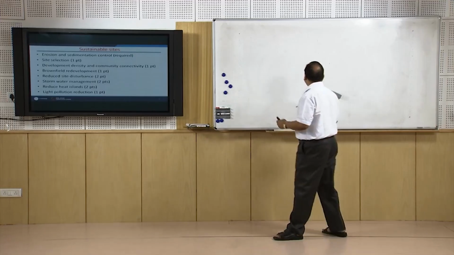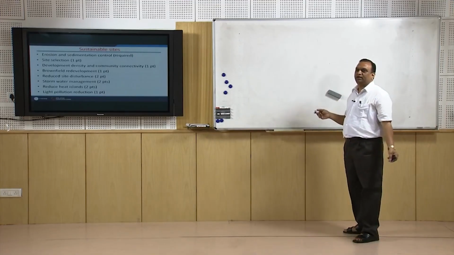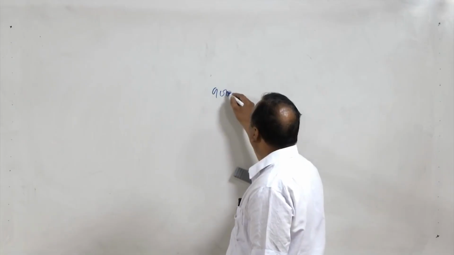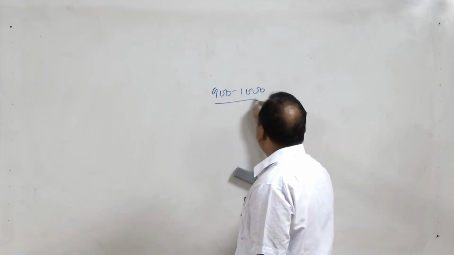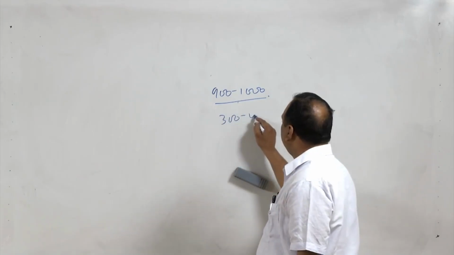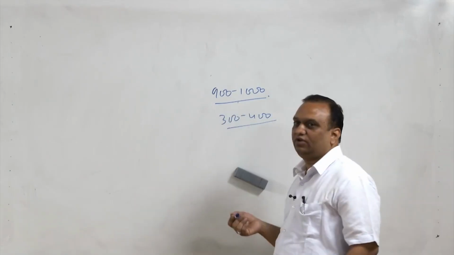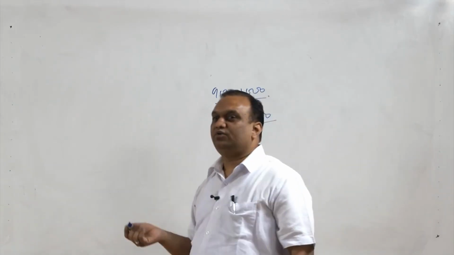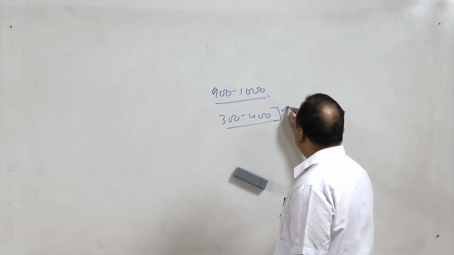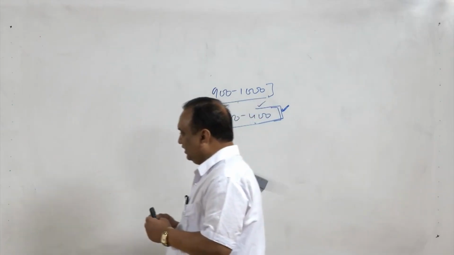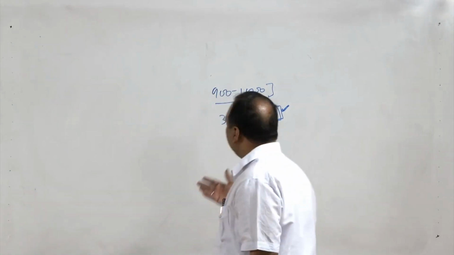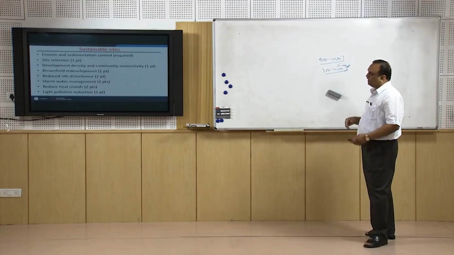In earlier days, in a normal reading room, the illumination was recommended around 900 to 1000 lux. Nowadays, it is reduced to 300 to 400, because most of the time we are working on the computer and fine printouts are available. So 300 to 400 lux of light is sufficient for office occupancy. So this is how the energy can be saved.